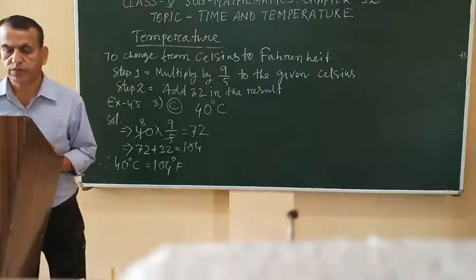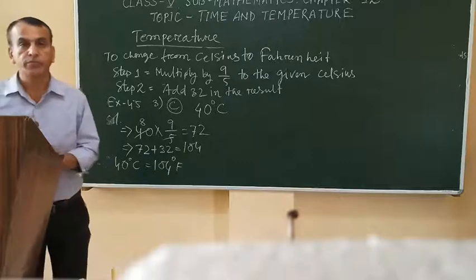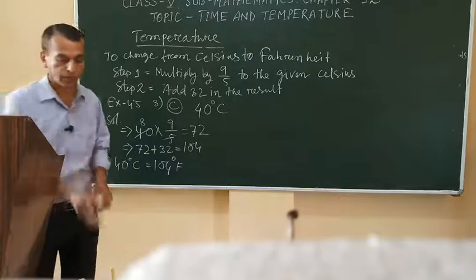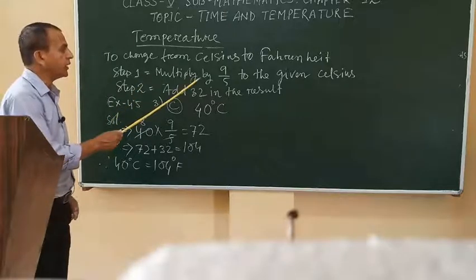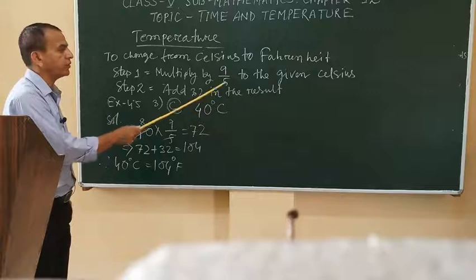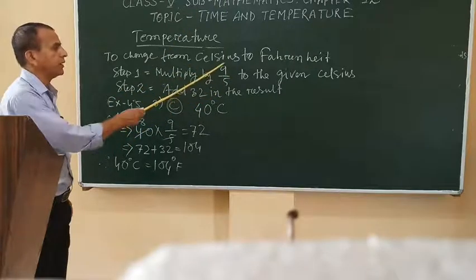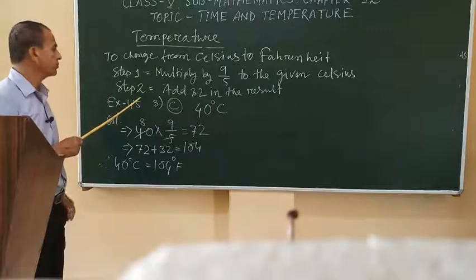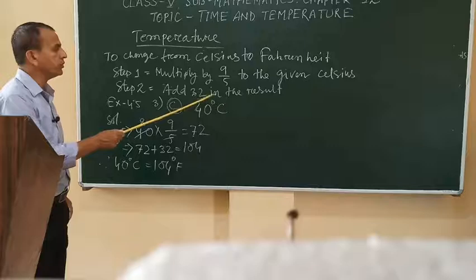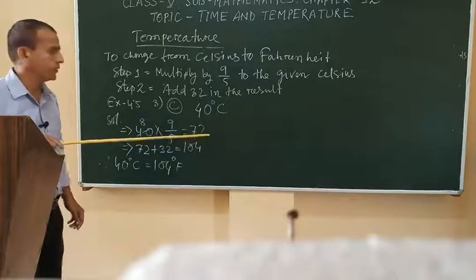Dear student, how to change Celsius to Fahrenheit? We have a few steps here. Step 1, multiply the given Celsius by 9 by 5. Step 2, add 32 to the result.